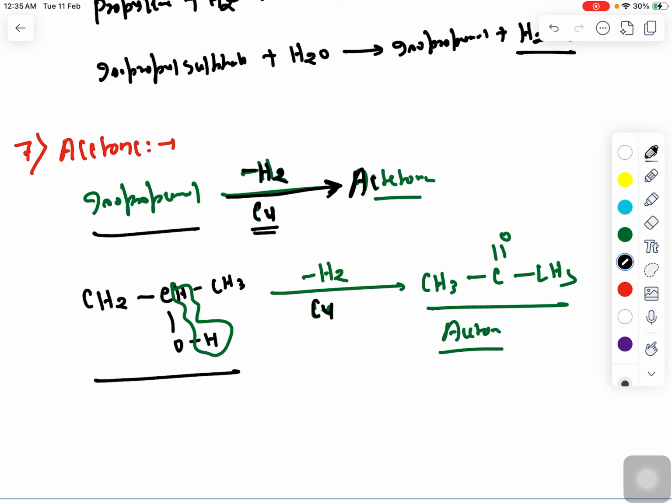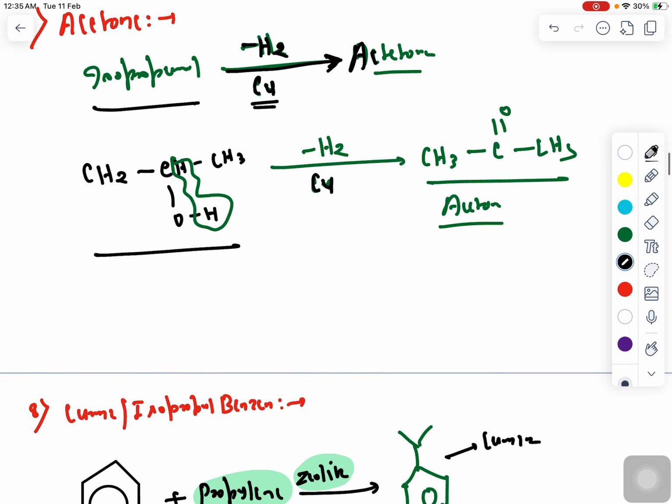So what is the reactant in the formation of acetone? That is isopropanol. And what is the catalyst being used? Copper is the catalyst. So if you are forgetting most of the time what catalyst is used in dehydrogenation, then you can use copper as the catalyst.